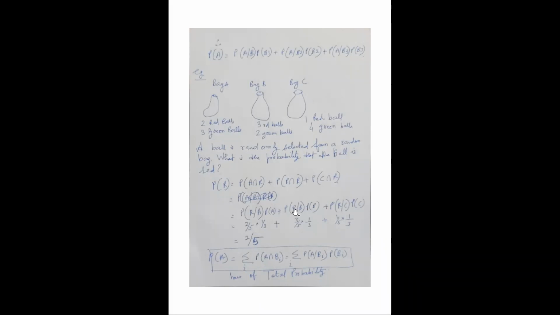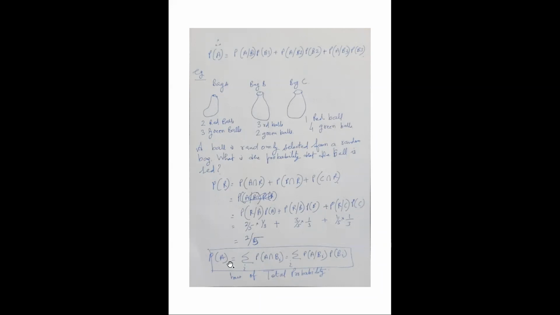What is the second term? The second term says that you select red ball from bag B. How many red balls are there? 3. How many total number of balls are there? 5. So it is 3 by 5. So what is the probability of selection of bag B? It is 1 by 3. So this is how you can apply. I think it clearly exemplifies the total probability theorem.